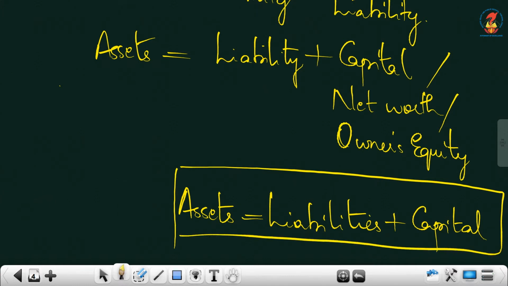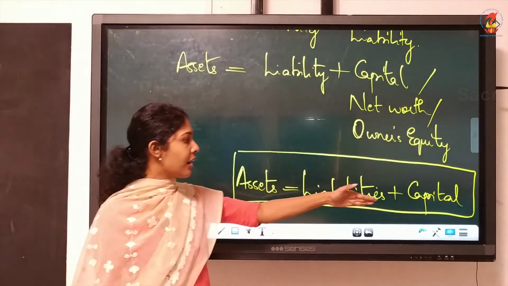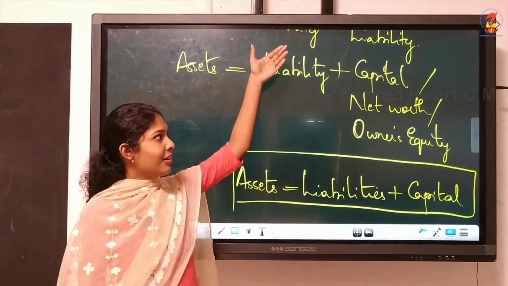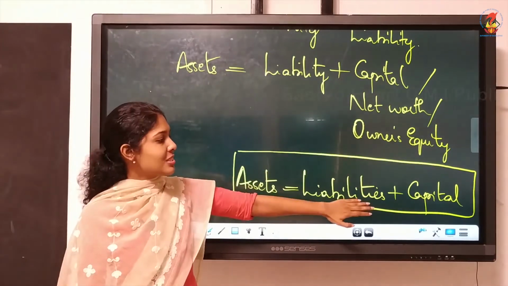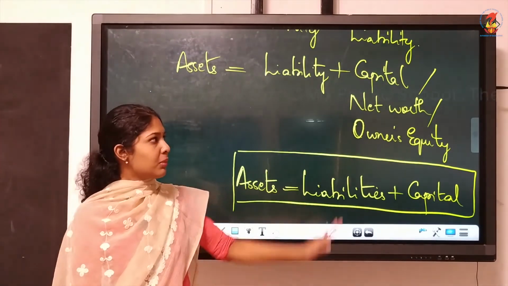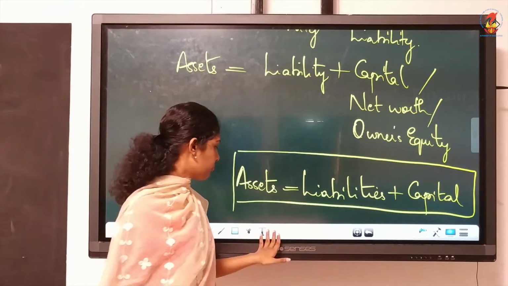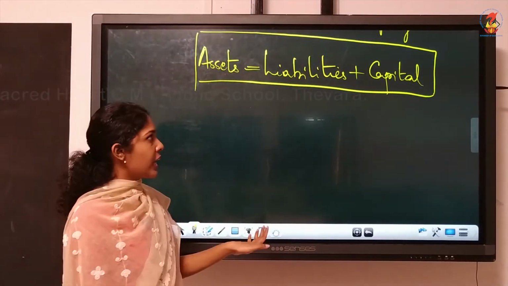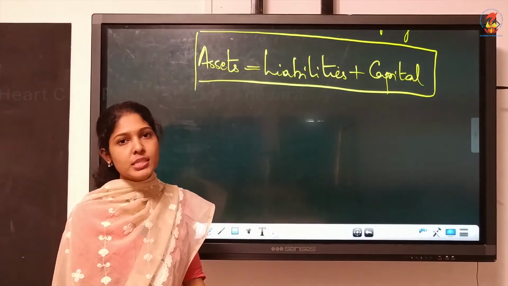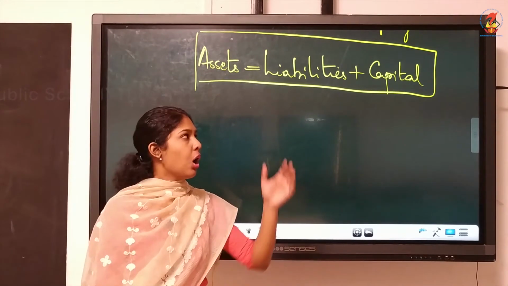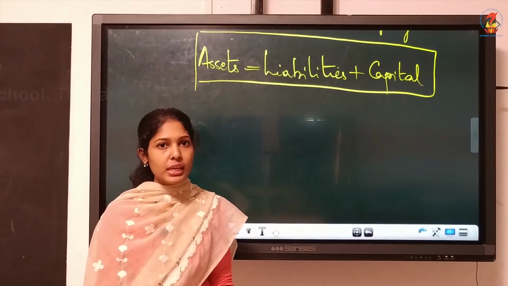This is the accounting equation which you need to learn. I just showed how we are getting this accounting equation. Nobody will ask you to write this derivation and all. You just have to learn this. Assets is equal to liabilities plus capital. But this is the concept. So we'll see how transactions are recorded by following this accounting equation. Every transaction will be recorded on the basis of this accounting equation.